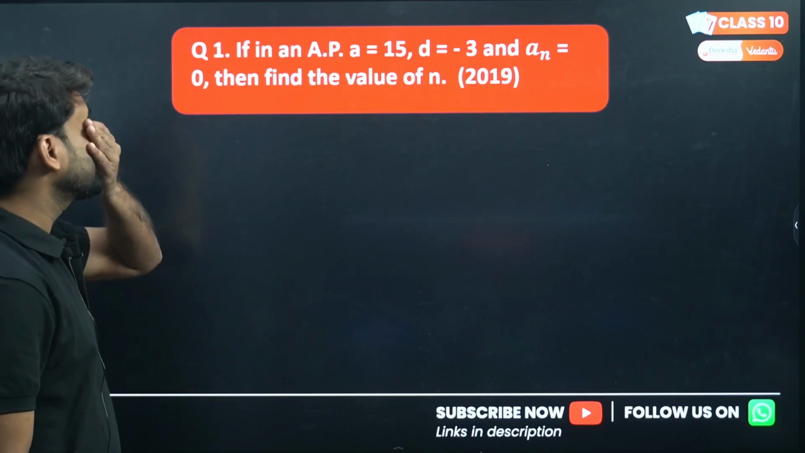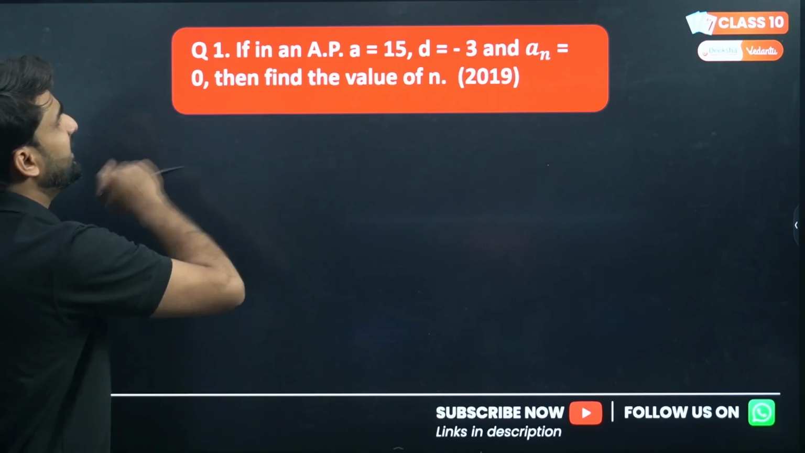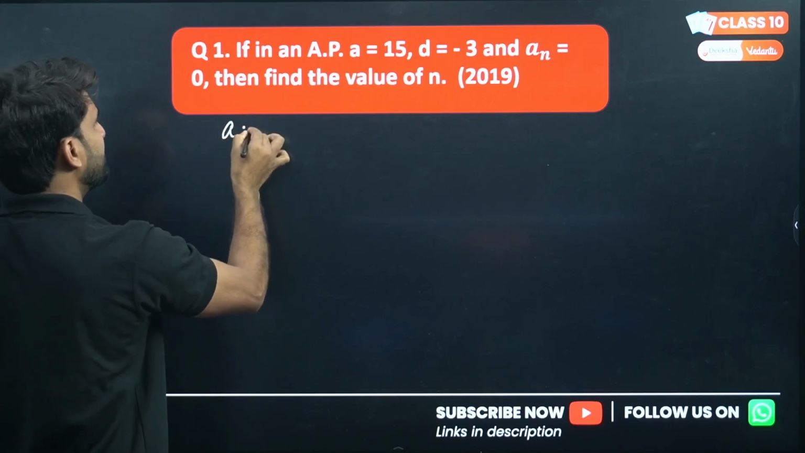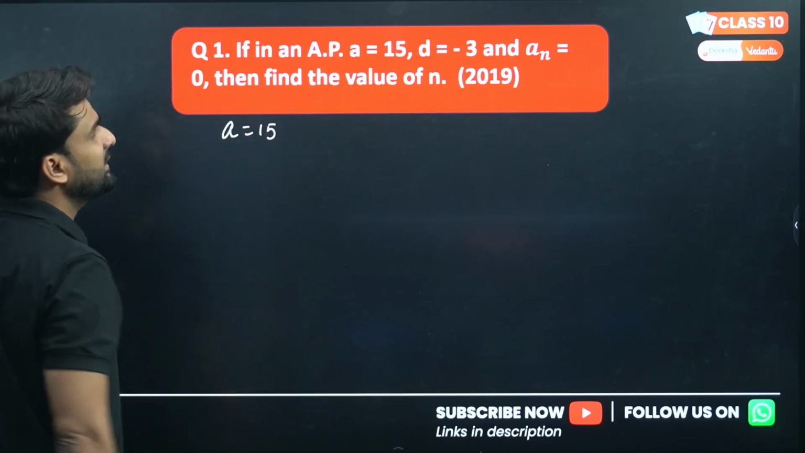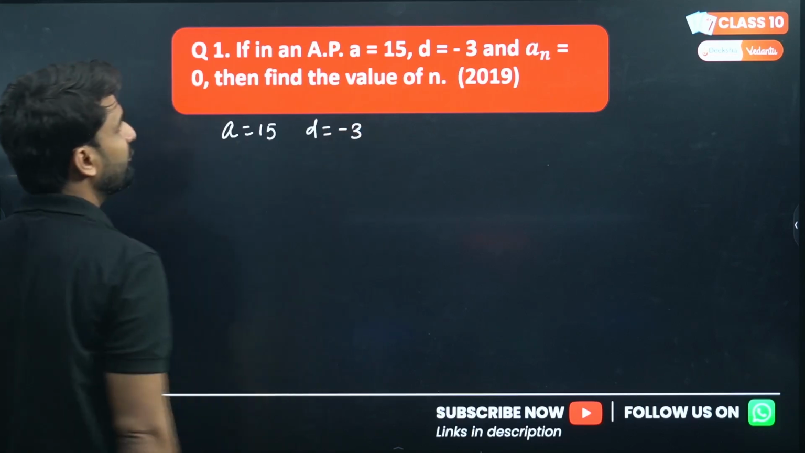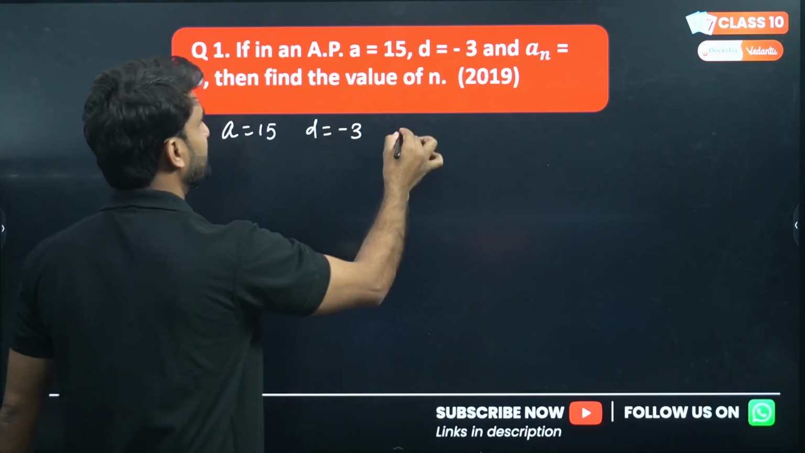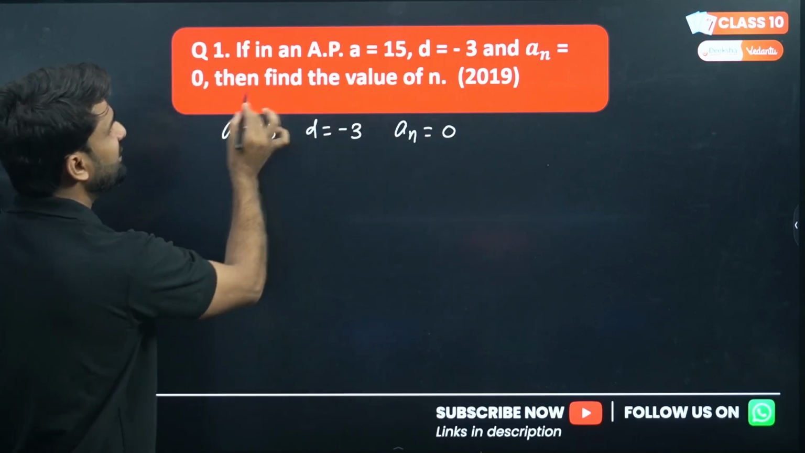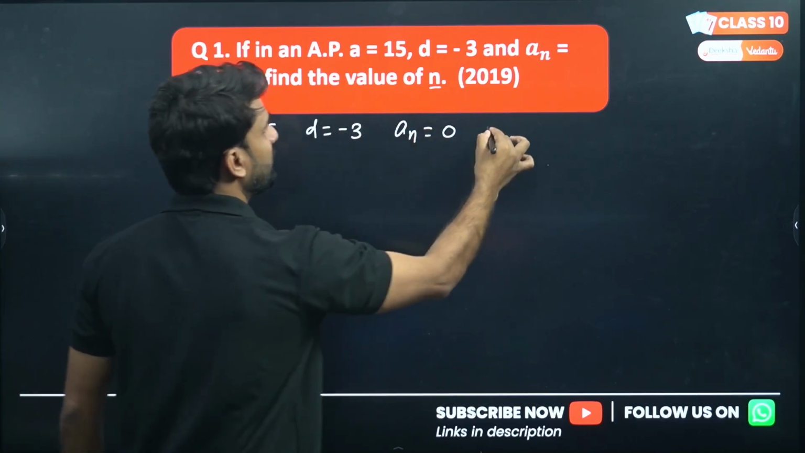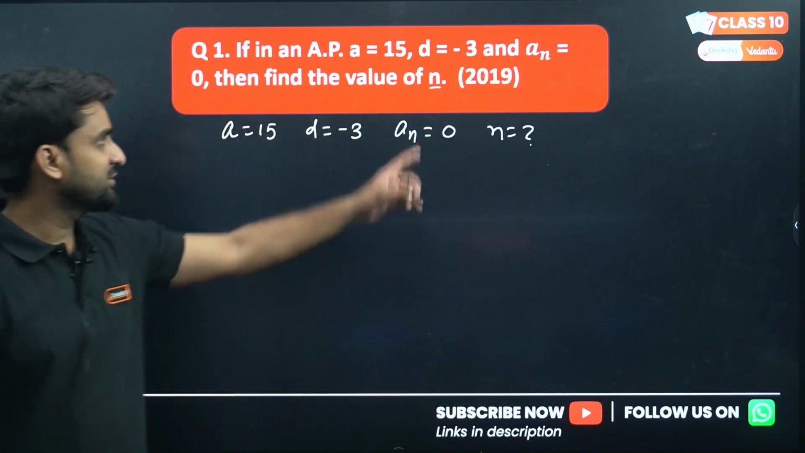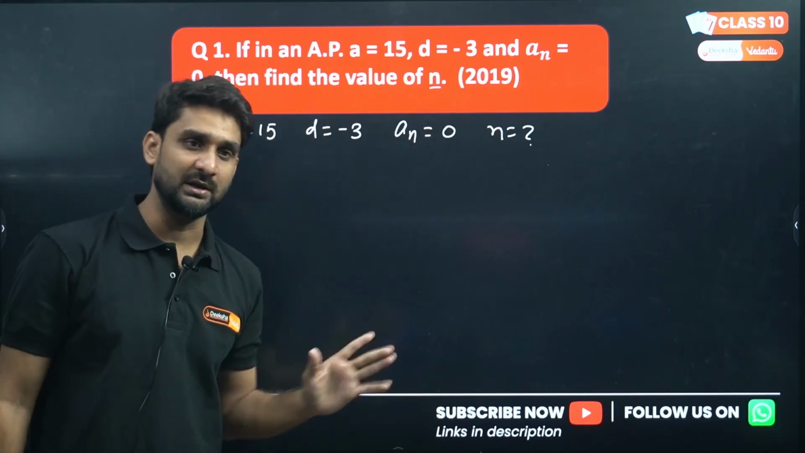So look at the question. If in an AP, the first term is A, so whatever information is given, write all that information first. A is 15, and the common difference, my dear kids, is minus 3. And An is also given. Wow. An is equal to 0 here. Then find the value of n. We have to find what the value of n will be, right? This question was asked in the year 2019, right?